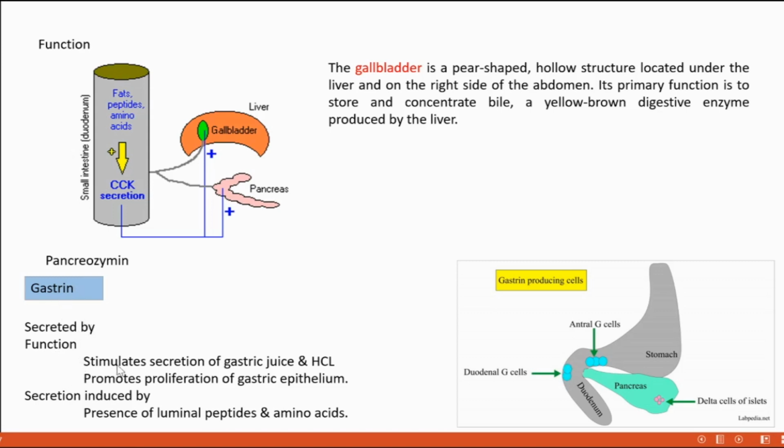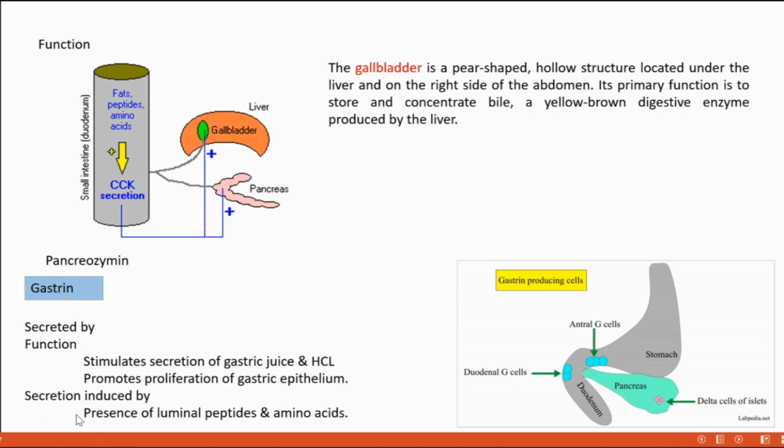Its function: it stimulates the secretion of gastric juice and HCl, and also promotes the proliferation and growth of gastric epithelium. In the gastric tract the epithelium has to be replenished, and its proliferation is promoted by gastrin hormone.